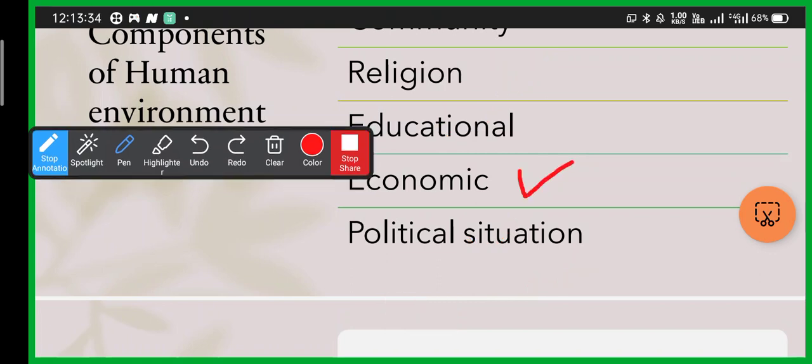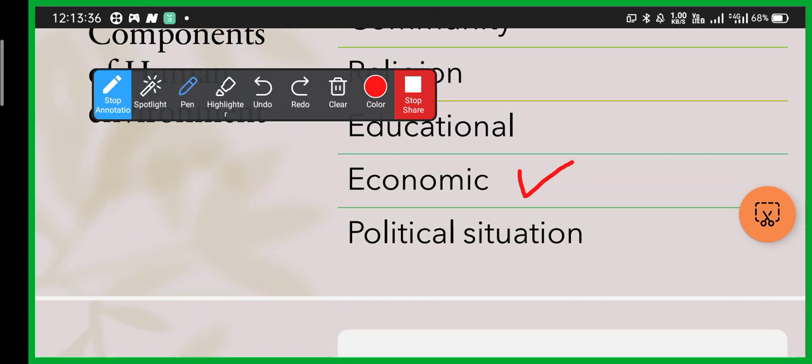Another is economy. Economy means money. We need money to fulfill all our needs. Like children like chocolates, they demand chocolate, but how do you buy chocolate? By economy, by money, right?